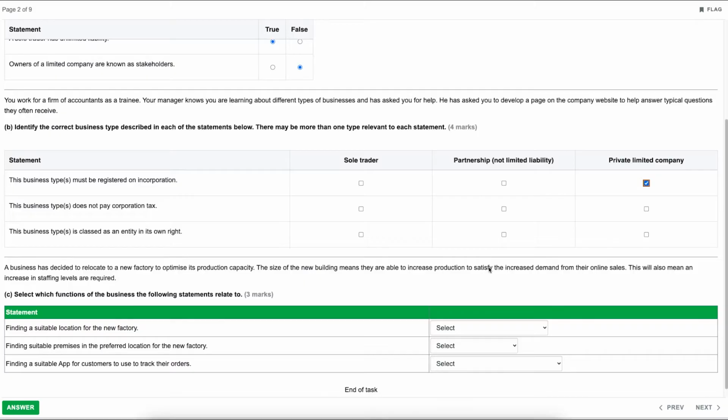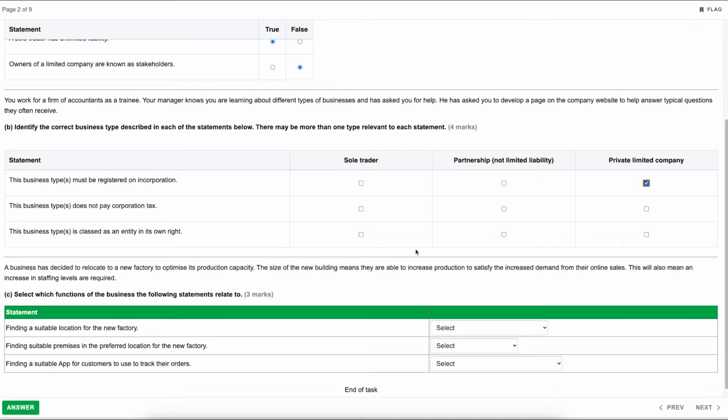Now the other 2, sole traders and partnerships, do not need registering for incorporation. So hopefully this is something that you've read about within your textbook. Now, if it was a limited liability partnership, which it specifically states is not there, then they would need to register in terms of they would need to be incorporated. However, with it being a normal partnership, not a limited liability, they wouldn't need to register.